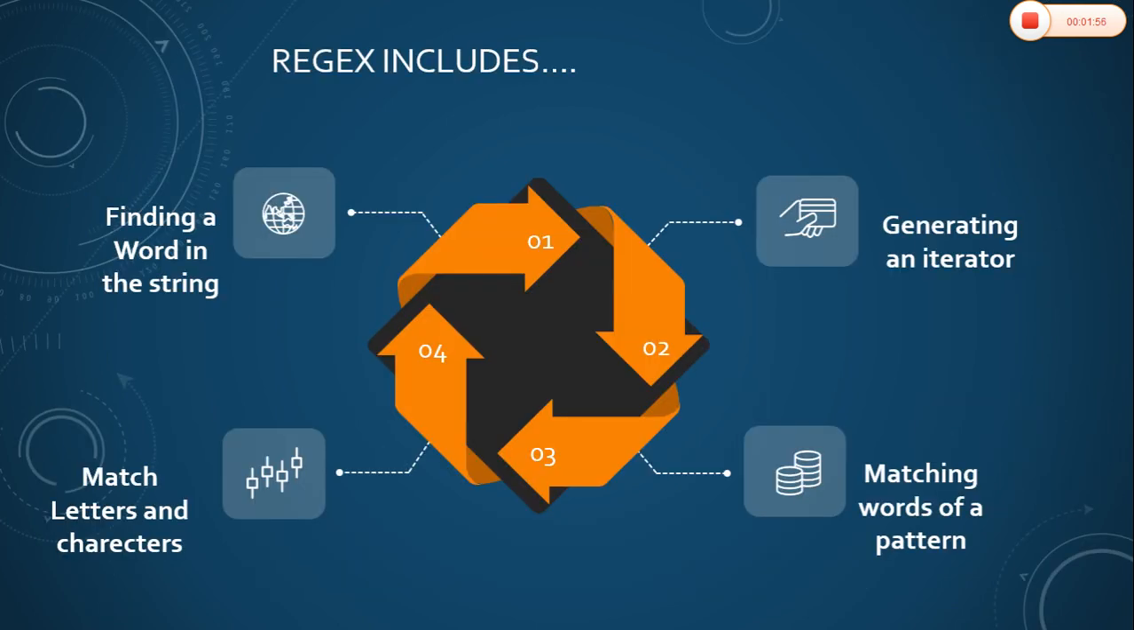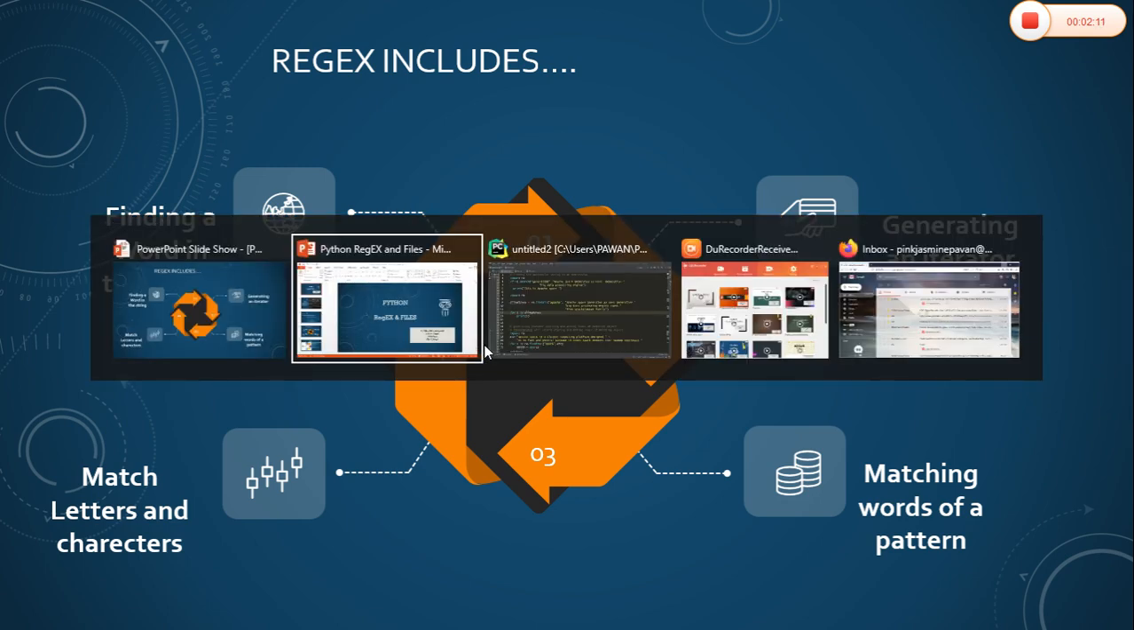So what does the regular expression include? A regular expression includes finding a word in a given string or generating the iterator or matching the letters and even the characters from a given string and matching the words for a particular pattern. So I will quickly move on to my Python.